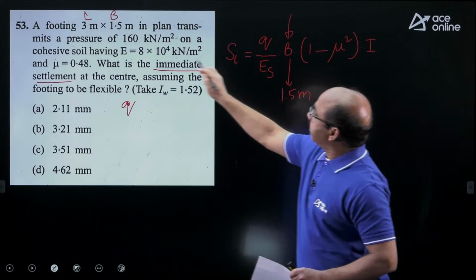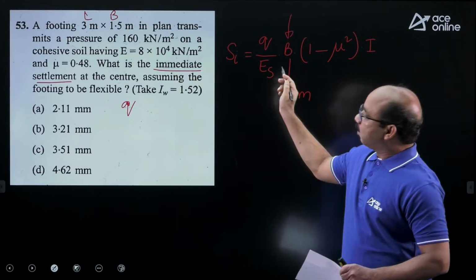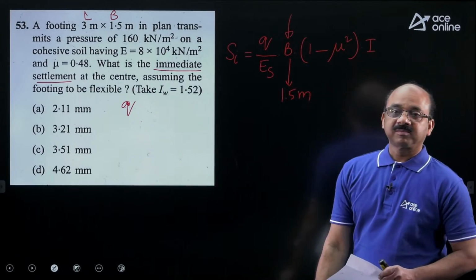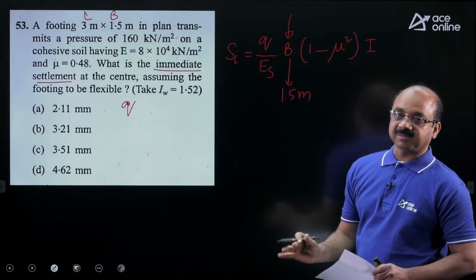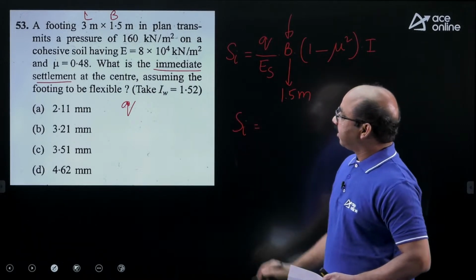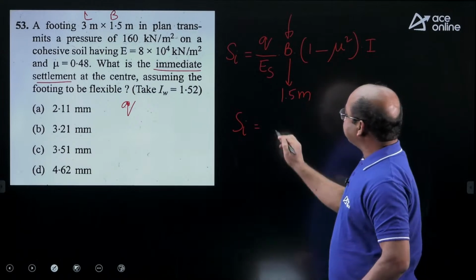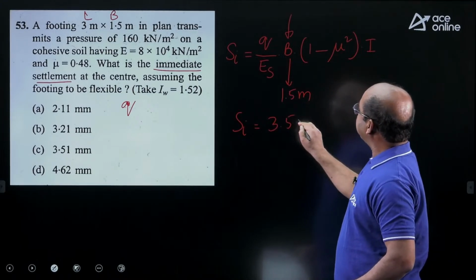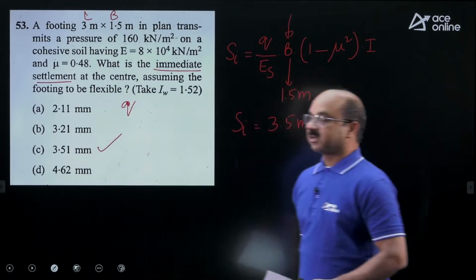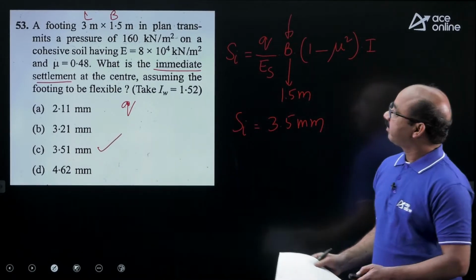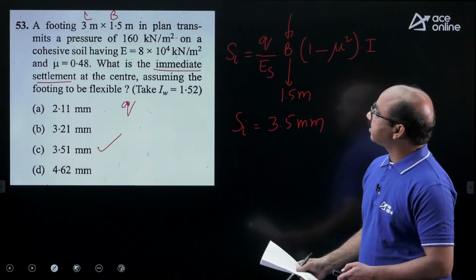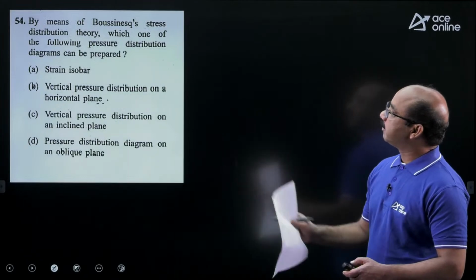Remaining all, the Q is given there, Es is given, Poisson's ratio is given, the influence factor I is also given there. So if you substitute the values and calculate, the value of the settlement will come to be nearly, I think, 3.5 millimeters. So this is the answer there. C is the answer, 3.5 millimeters. Next we move to the 54th question.